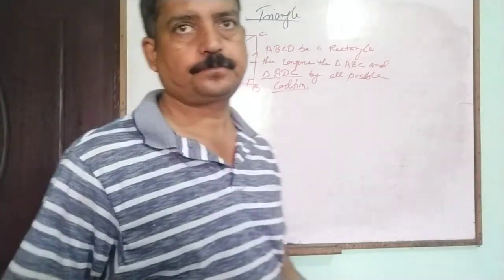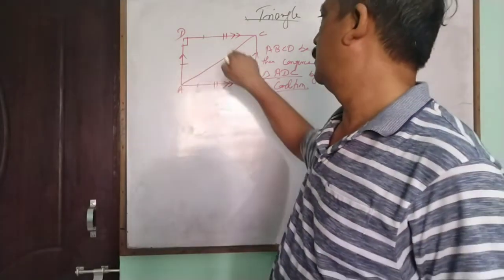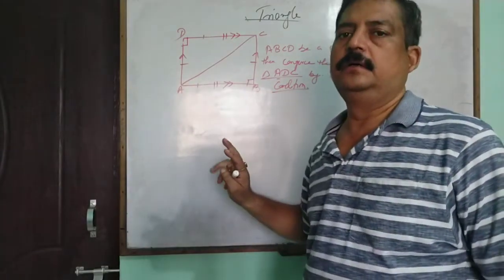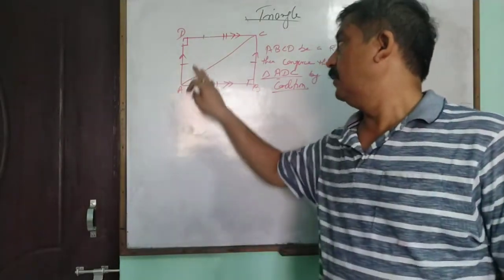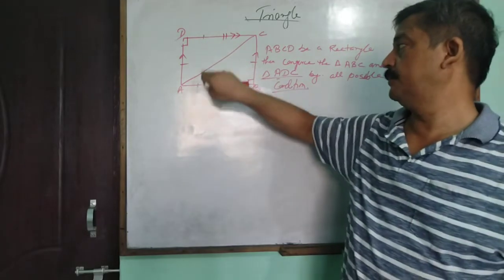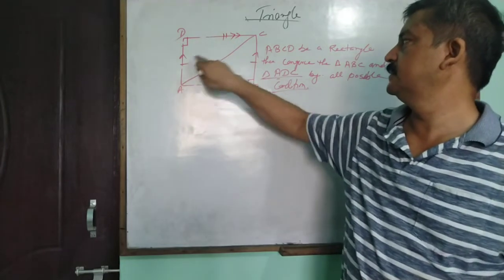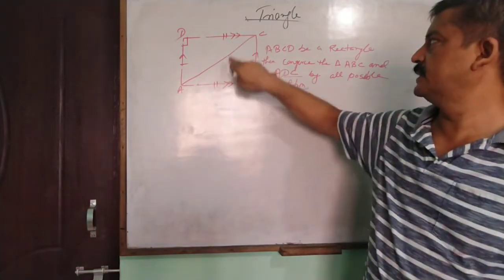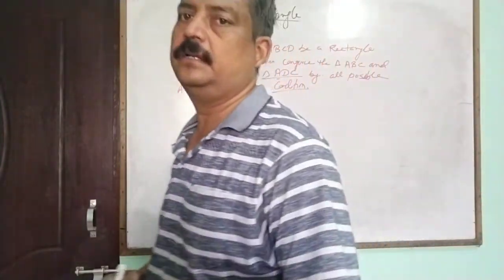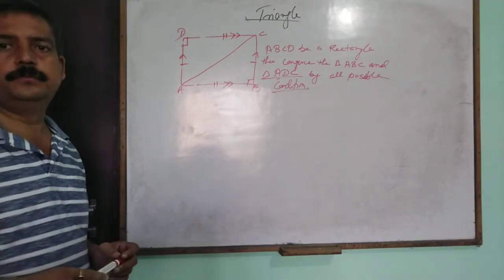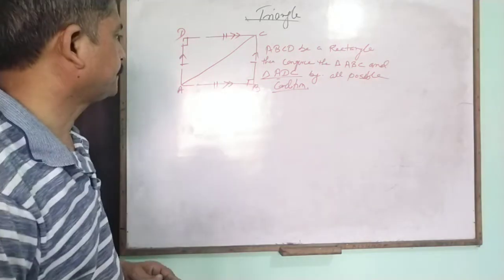rhombus. In that case you use the single line or double line for all sides because all the sides are equal. But here all the sides are not equal, only opposite sides are equal, so you represent them with different lines, parallel sides and parallel sides. This is only a representation to help understand the figure.